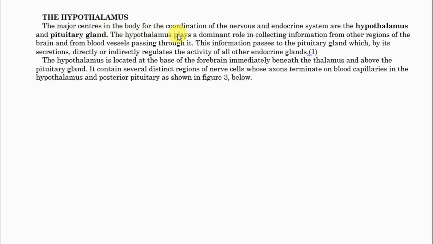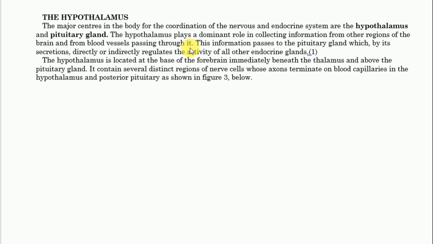Now, the hypothalamus plays a dominant role in collecting information from other regions of the brain and from blood vessels passing through it. Hypothalamus plays a role in collecting information from the brain, different parts of the brain, and from the blood vessels passing through it. How does this function?